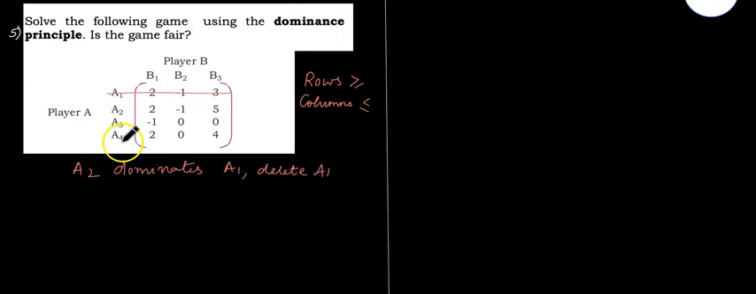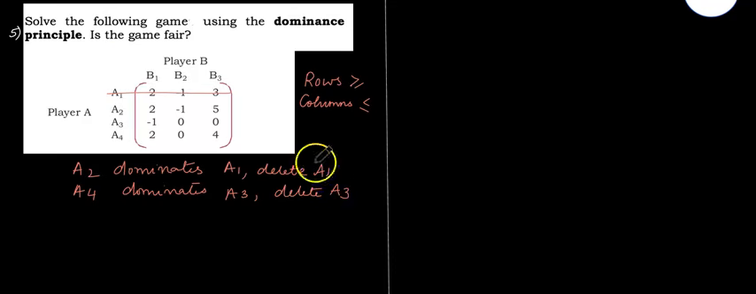So next, compare A4 with A3. 2 is greater than minus 1. 0 is equal to 0 and 4 is greater than 0. So you'll write A4 dominates A3, delete A3. So let's delete A3. So now the row comparisons are done. Let us go to the columns.